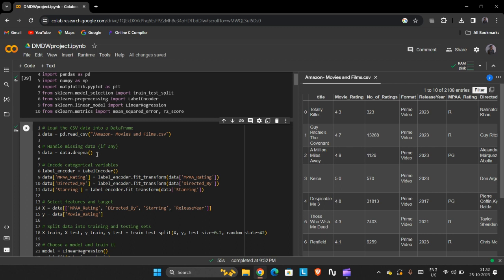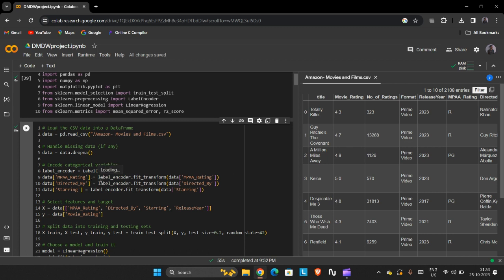And the next one, label encoder, that means it will be called later. For now, this section encodes categorical variables like MPAA rating, directed by, starring, and these things. It converts categorical labels into numerical values.